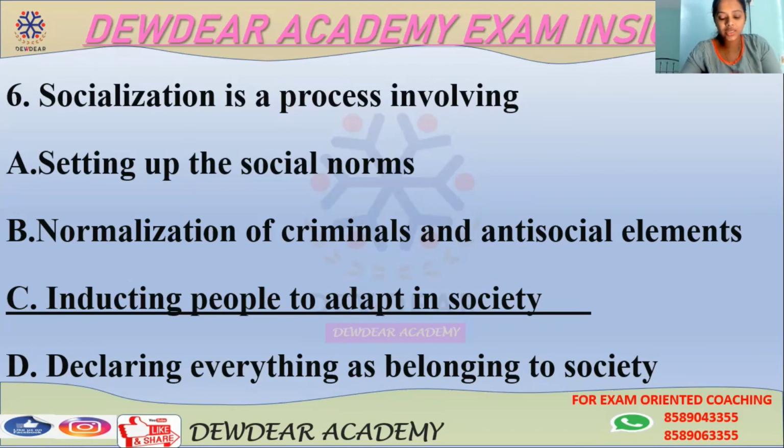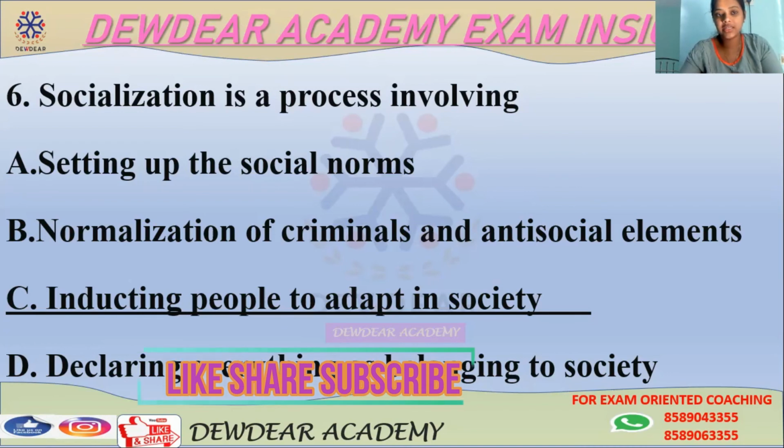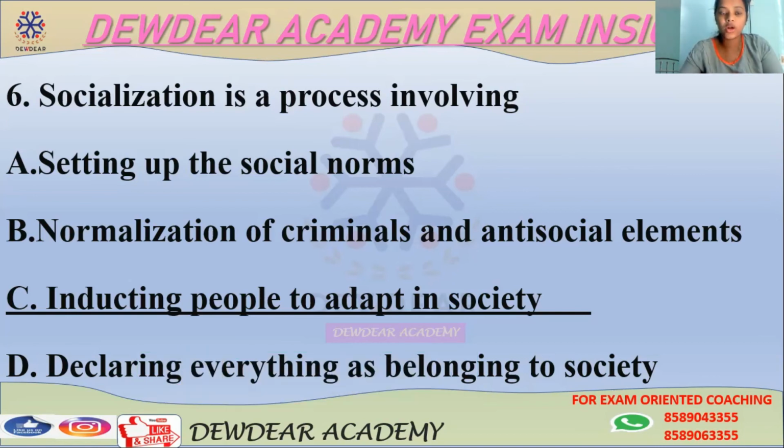So socialization, actually it is a process by which individuals learn to interact with others, and it helps the people to adapt in society. And also it is important to know what are the agents of socialization. Agents or agencies of socialization include the family, peer group, work environment, the school, mass media.